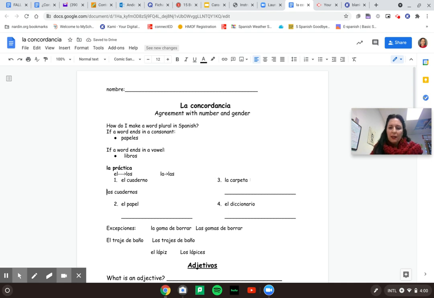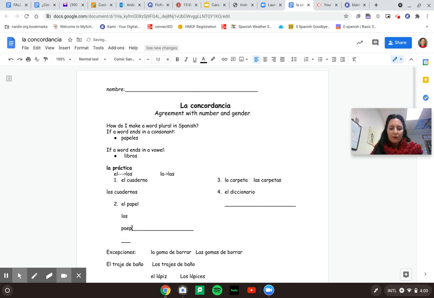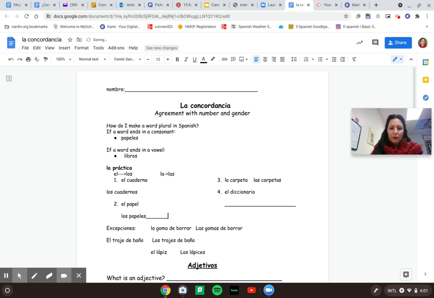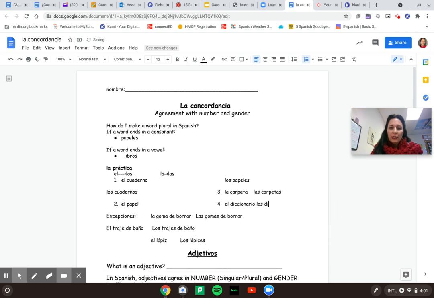Here we have la carpeta, the folder. So how do we make that plural? That's going to become, la becomes las, and then carpetas, the folders, or the binders too. El papel, to make that plural, we're going to say los papeles. And then el diccionario, to say the dictionaries, we're going to say los diccionarios.